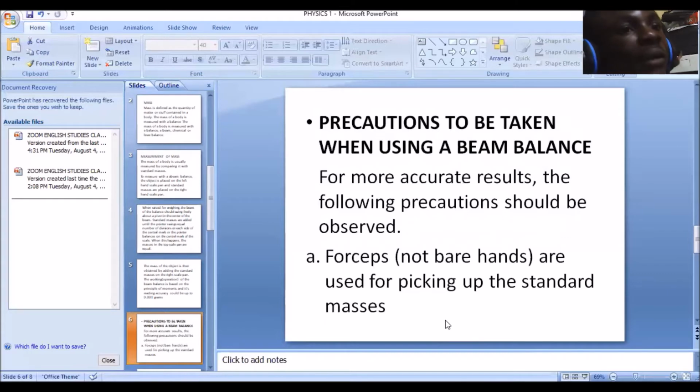And what we want in any measurement is accuracy. So no matter how small the digit is, or how small the error in measurement is, it is driving us away from accuracy. That is why it is said that we shouldn't use our bare hands. We should use forceps to pick up standard masses.